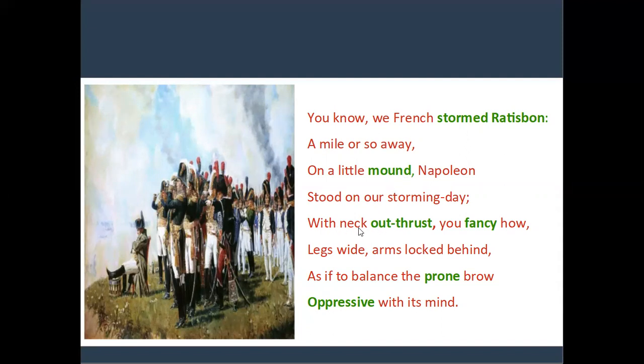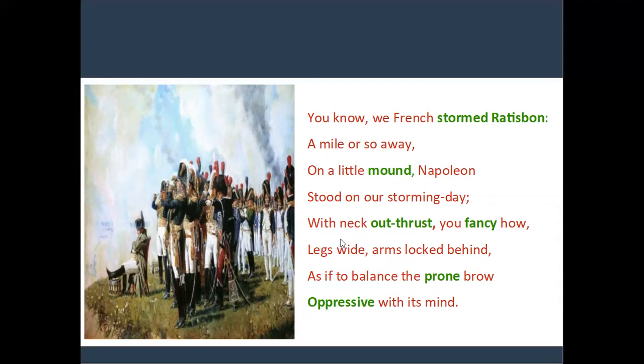Next line: with neck out-thrust, you fancy how, legs wide, arms locked behind, as if to balance the prone brow, oppressive with its mind. So these lines represent his neck. Napoleon's neck was extended forward, his legs were wide and arms locked, and his eyebrow was inclined downward. Prone means inclined downward.